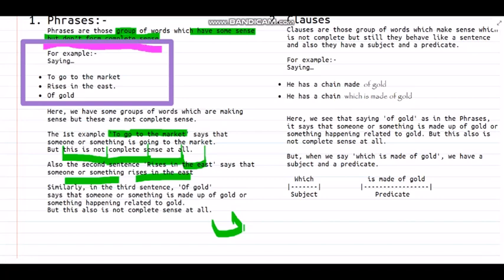Only something can rise in the east, not a person. So we know this is the sun because it's a very universal and easy fact to know. But anyway, we can still say it's a phrase. In the third one we see the same. "Of gold" is something related to gold. It's made up of gold, but it's still not having a complete sense.